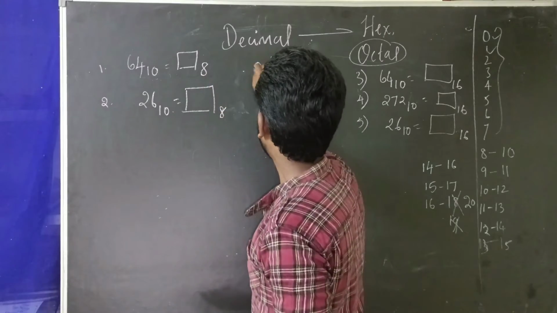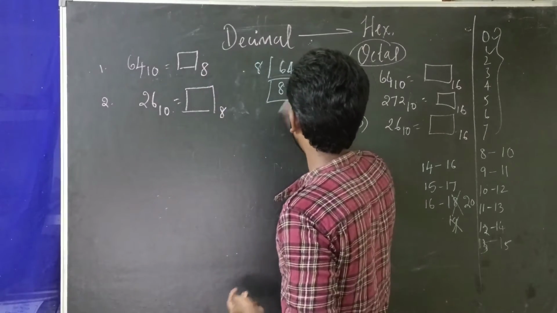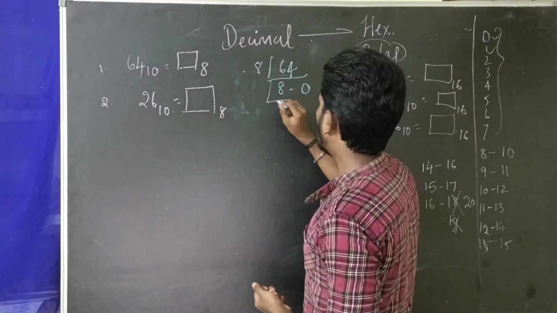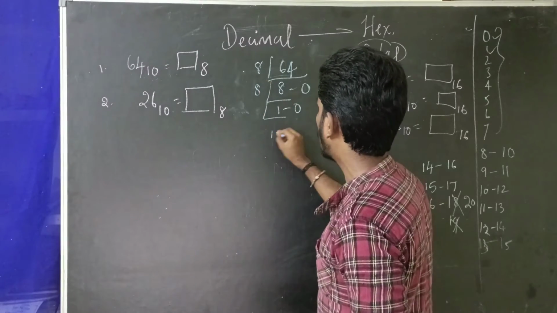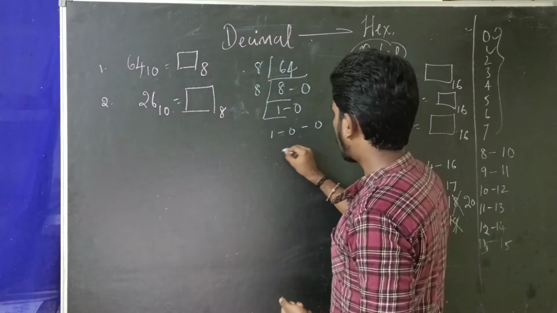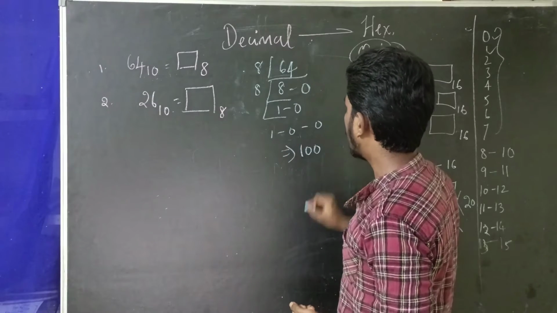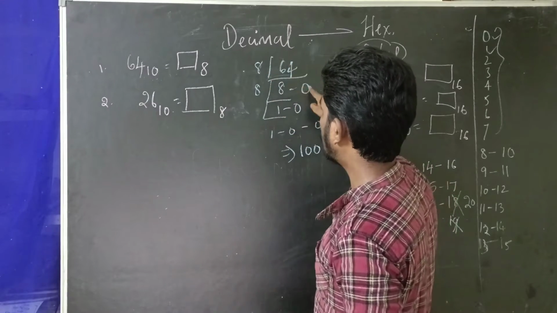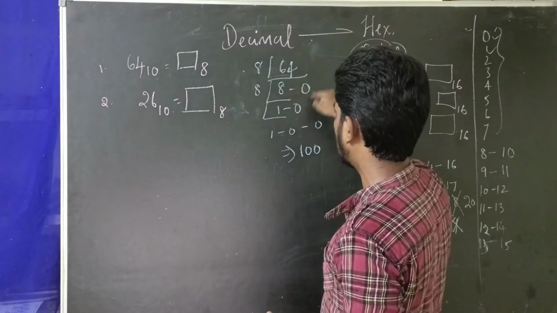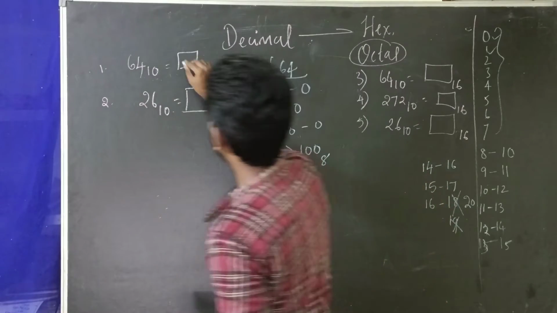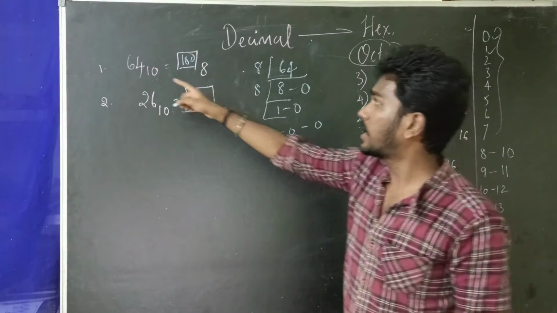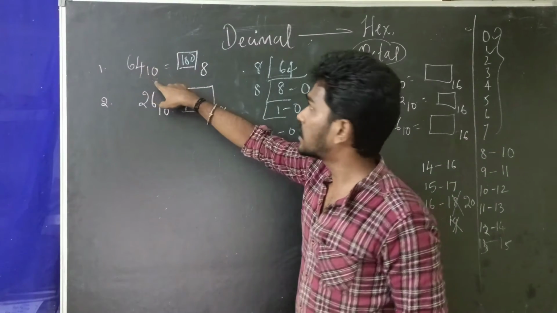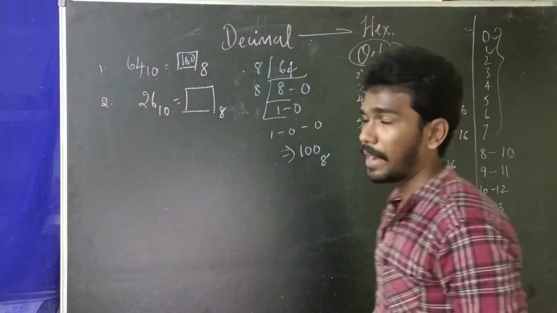Octal base is 8. We know that 8 8s are 64, so the remainder is 0. Then we get 8 again. 8 1s are 8, 8 is divisible, so the remainder is 0 again, and we get 1. Putting it together, I can write it as 100. 8 8s are 64, remainder 0. 8 1s are 8, remainder 0. So it is 100 in base 8. This is how we write it: the corresponding octal value of decimal 64 is 100 base 8.